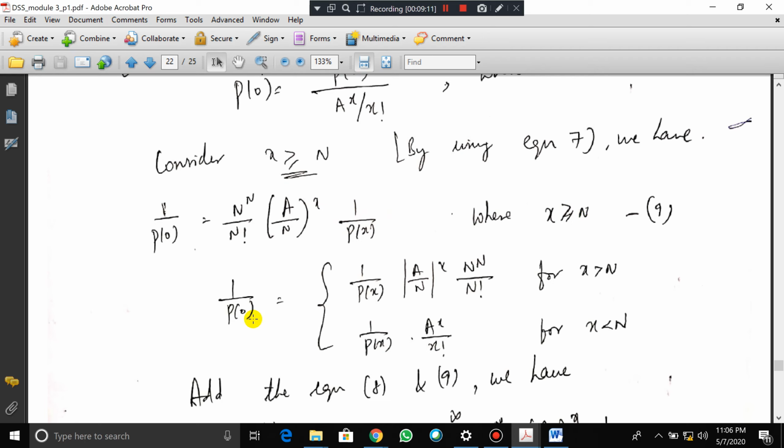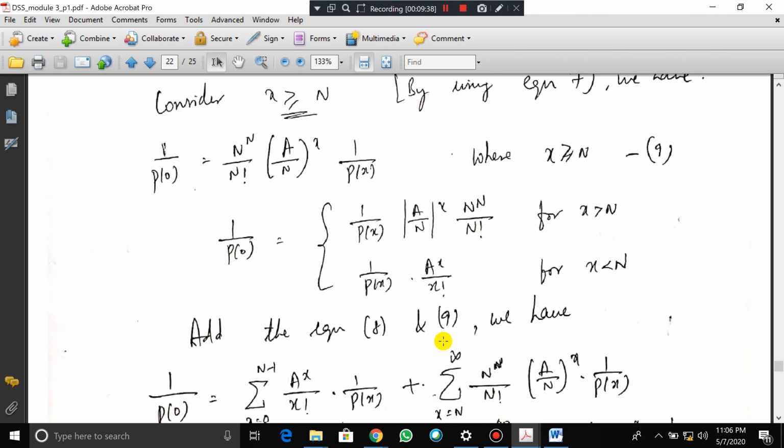So 1 by P naught is equal to, if x is greater than n, this will be the equation, and if x is less than n, this will be the equation. If x is greater than n, we have 1 by P of x into A by n to the power of x into n to the power of n by n factorial. If x is less than n, we have 1 by P of x into A to the power of x by x factorial.